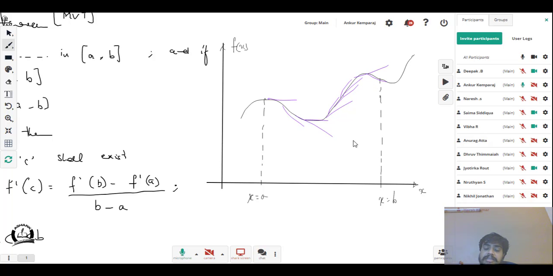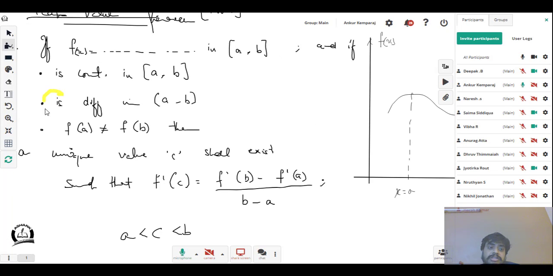There will exist a tangent, not a unique tangent, at these points. That's the meaning of the second statement, that this equation is differentiable in a comma b, open intervals.